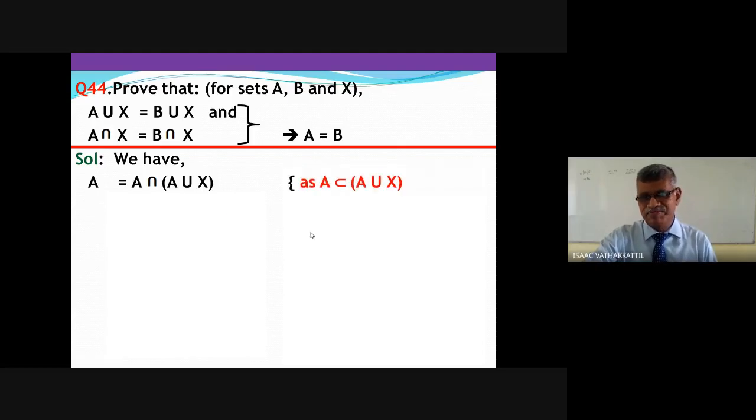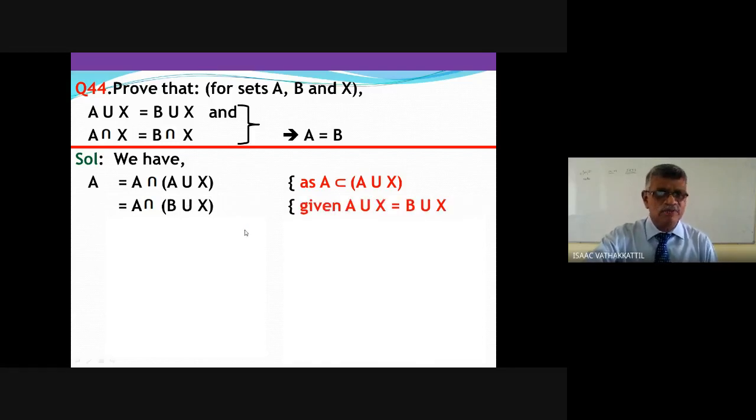That is the reason. You know, if A is a subset of B, their intersection is the smaller one, A. So when A is a subset of A union X, A intersection A union X is A. But what is given? A union X is B union X. It's given A union X equal to B union X. So instead of A union X, I can write B union X.